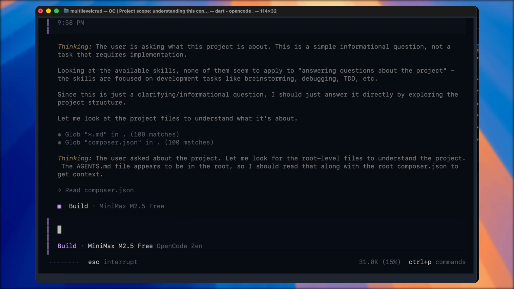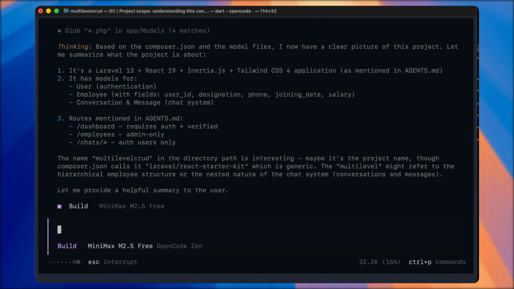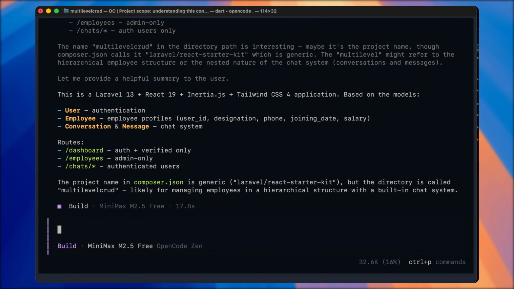So as you give it a query, it will go through all the files and it will think, it will show you the thinking, and look at that. You have started your own agentic AI. It's so easy. So it's a Laravel 13 plus React 19 starter kit and so on. So it explained to me how this project works.